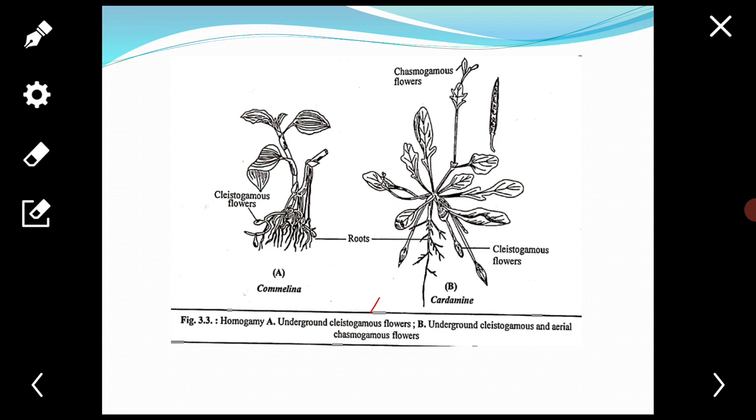Next is homogamy. Anthers and stigma of the bisexual flowers of some plants mature at the same time.